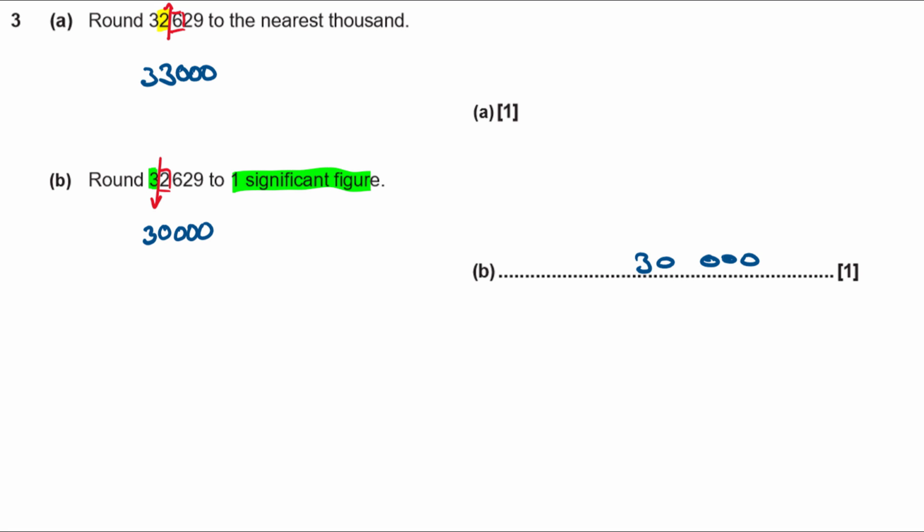Another way of thinking about it is the first significant figure is in the tens of thousands column. So just round your number to the nearest 10,000. You can see that 32,000 is closer to 30,000 than 40,000.